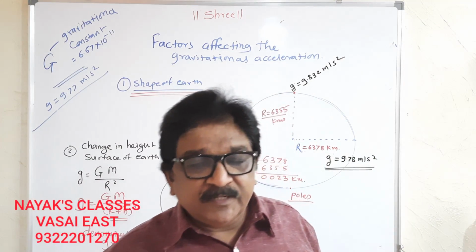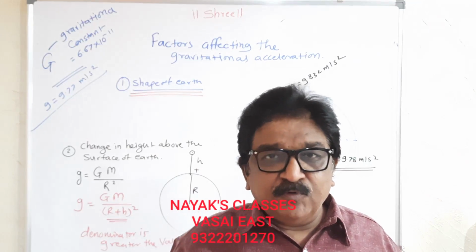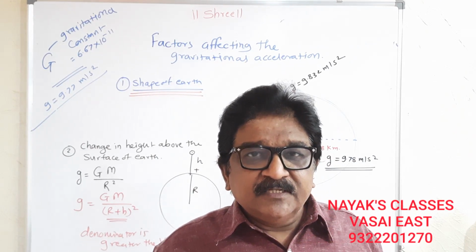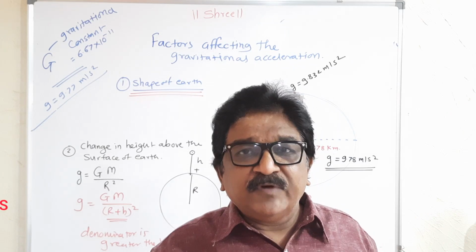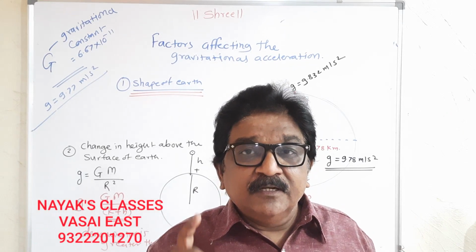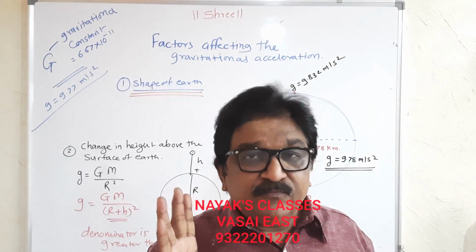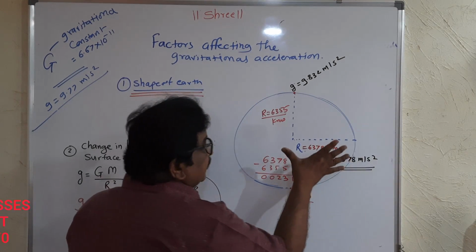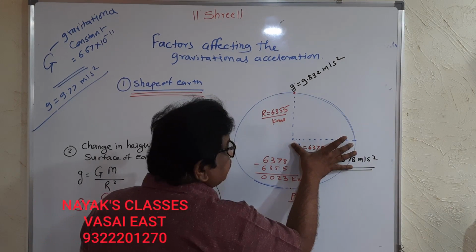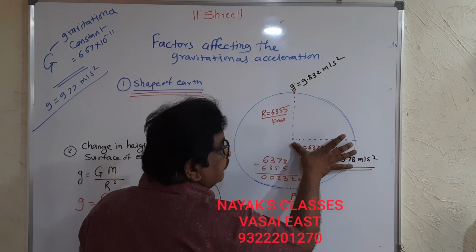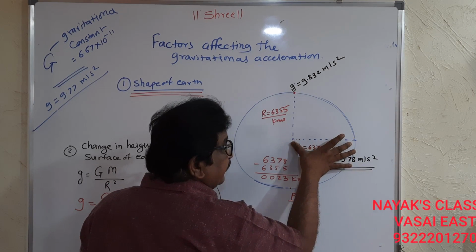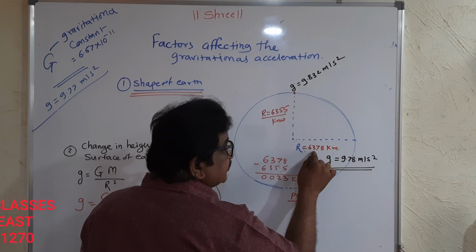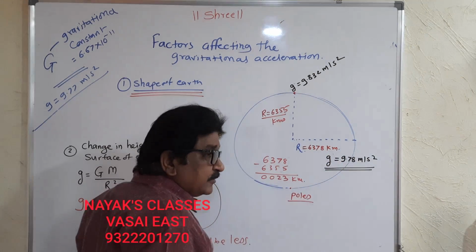And the radius of the earth at the equator is 6378 kilometers.